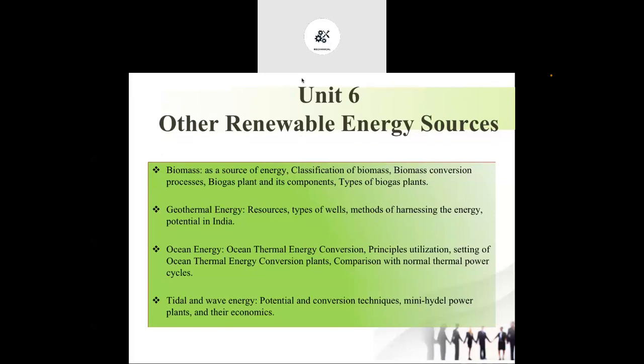Similar to that, there is geothermal energy. Now, geothermal energy is concerned with whatever thermal energy is present inside the earth crust, and that energy we can harness. Now, the sites available and all other aspects are very important in the case of geothermal energy because at any location we cannot harness this type of energy. It is having some locations, and at those particular locations there is a possibility of harnessing geothermal energy.